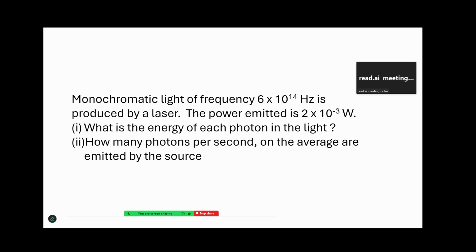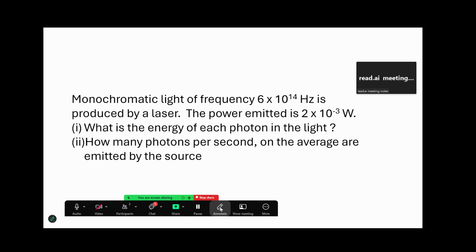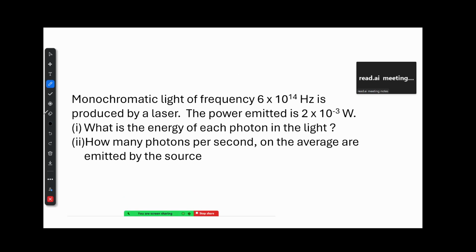So the way to do it, first you try to find out the value of energy. So you will get the value of energy here. So your energy E will be equal to h into mu. So it will be equal to 6.63 into 10 raised to minus 34 into 6 into 10 raised to 14 hertz. So that's the energy of one photon. So this is the energy carried by one photon.